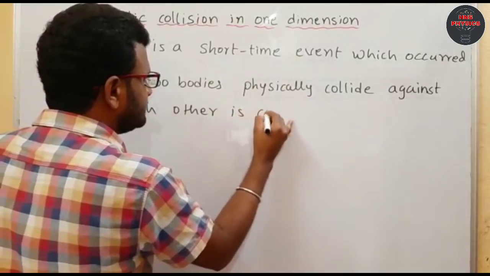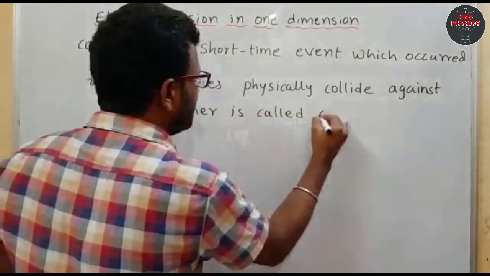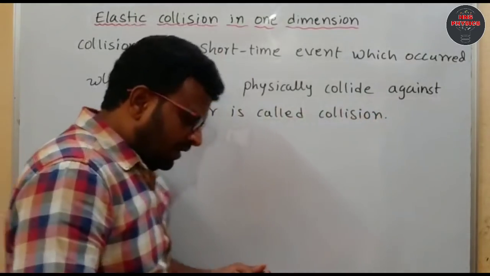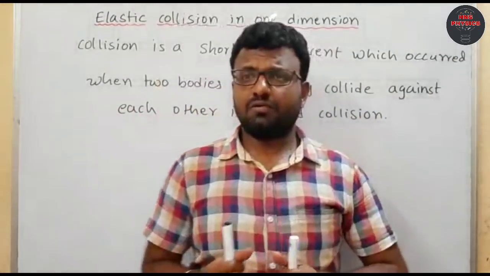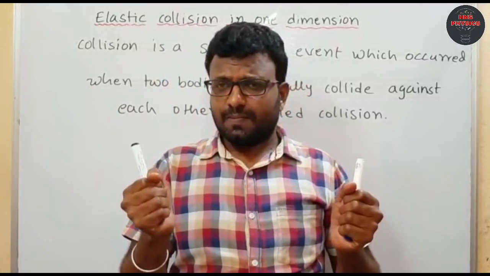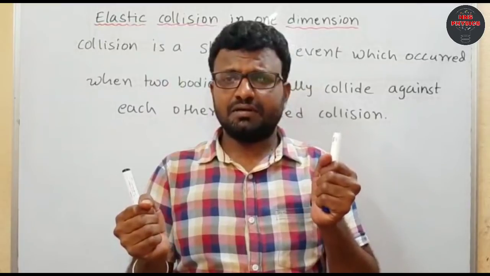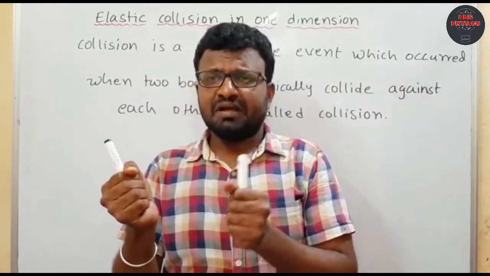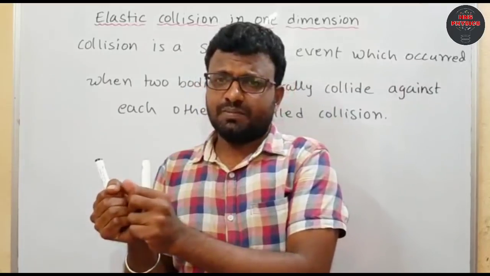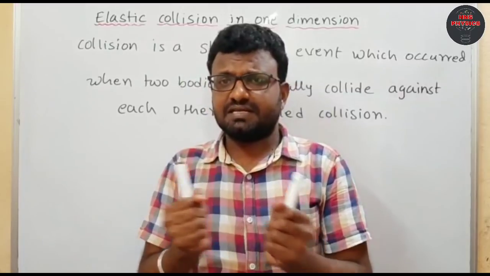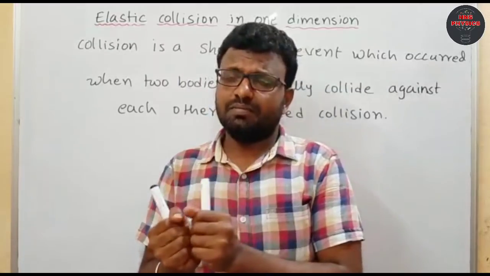During the collision, one body has less momentum and the other body has high momentum. When these bodies collide, some of the momentum is shifted to the other body. Velocity is also shifted, meaning interchanged, and momentum is interchanged.